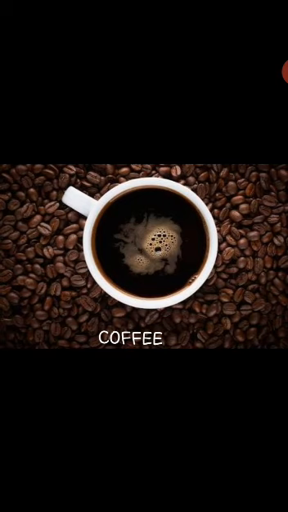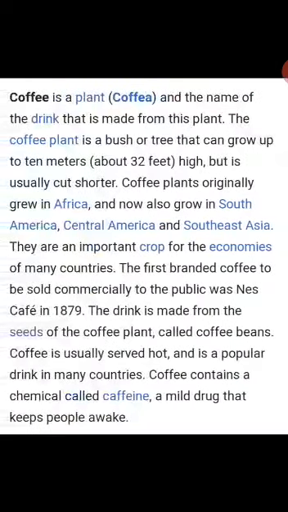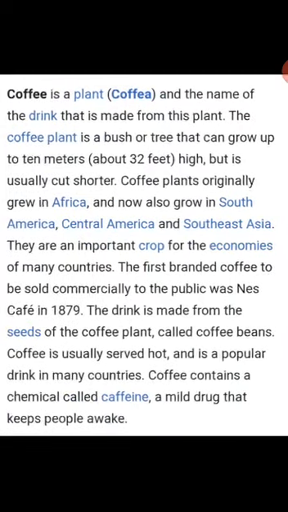Coffee. Children often love to drink cold coffee. Let us read about coffee now. The name coffee has been derived from the highland district of Kaffa, where it was first found. Coffee plant requires average temperature of about 22 degrees C, annual rainfall between 150 and 250 centimeters, well-drained loamy soil, and shelter from direct sunlight.